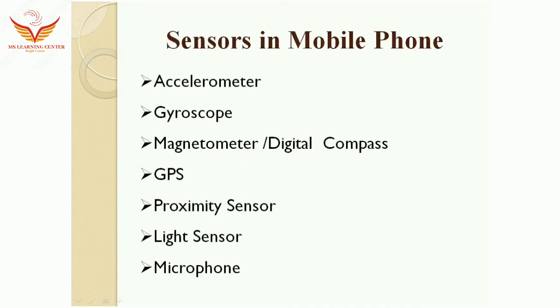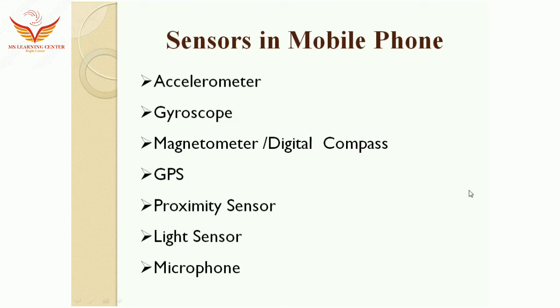The first is the accelerometer. This sensor detects the vibration and acceleration to determine the orientation or movement of the mobile phone. The accelerometer mainly determines the orientation and vibration, whether it is portrait or landscape. It also determines how fast your phone is moving in any direction; that is, linear direction can be determined using the accelerometer.